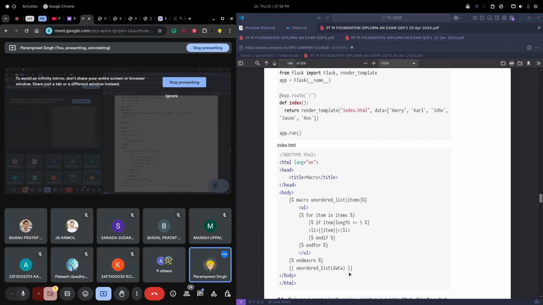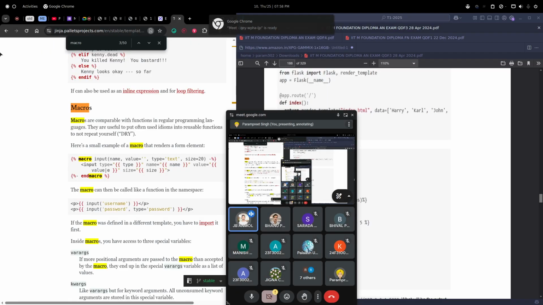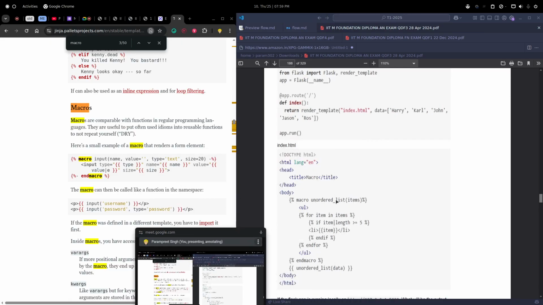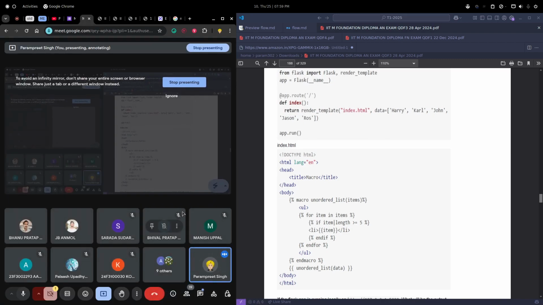Yes. Okay, now you tell me what will render in the HTML. Give me the basic flow with the data. Macros are used in HTML, not Jinja, right? No, it is used in Jinja. Macro is not a tag. We are using macro in Jinja. I don't know whether in XML we use macro or not, but in Jinja we are using it.